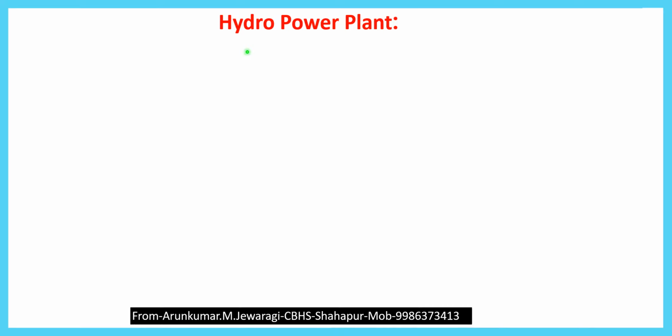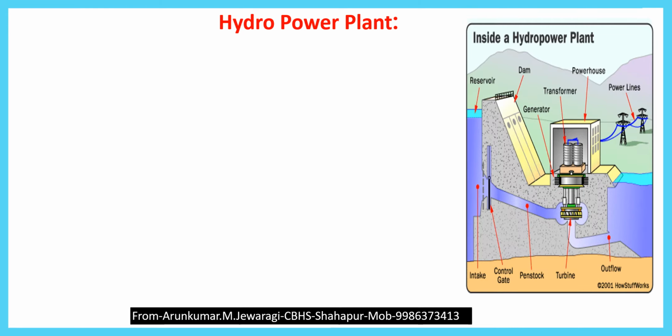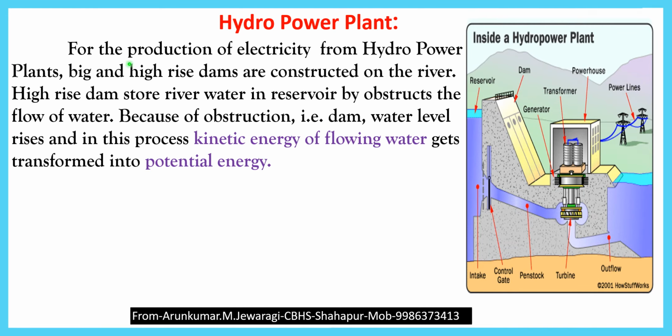Students, now we are going to see in detail how hydro power is produced in hydro power plants. This is the hydro power plant. For the production of electricity from hydro power plants, big and high rise dams are constructed on the rivers. This is the river. High and raised dams are constructed across the rivers between the two hills.